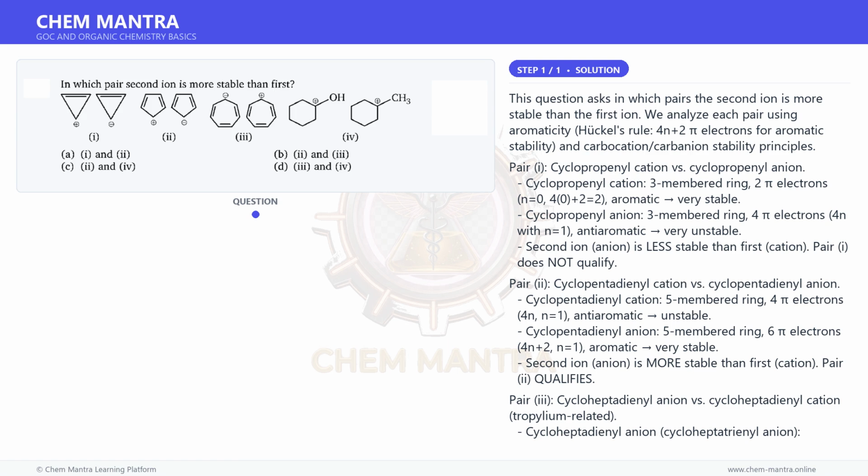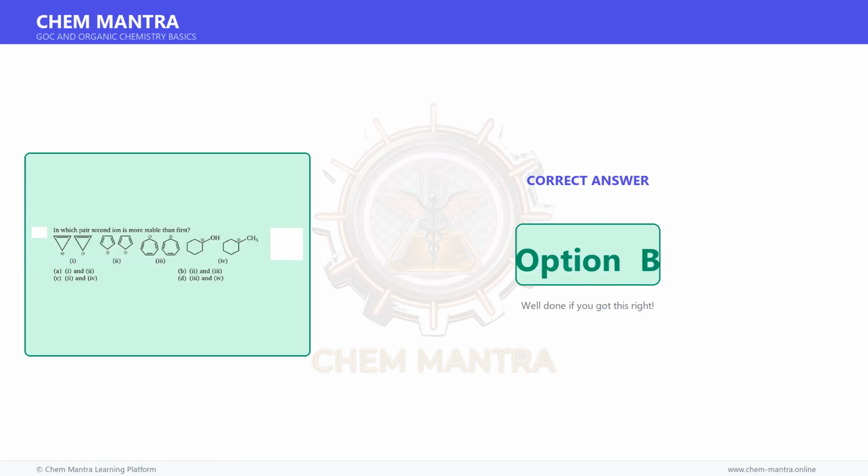Therefore, only pairs 2 and 3 have the second ion more stable than the first. Therefore, the correct answer is option B.